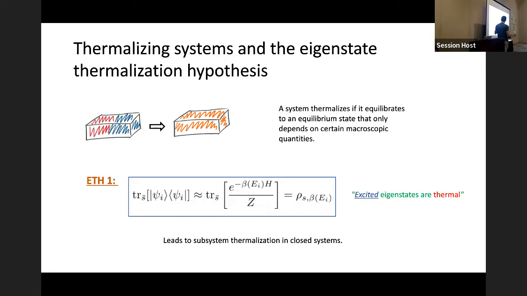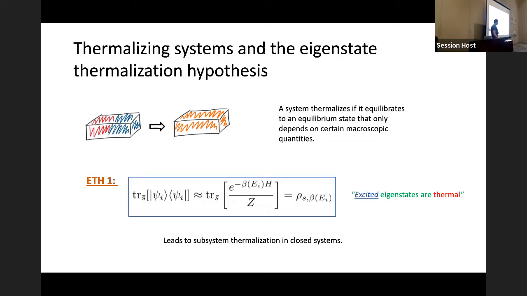And I'm going to give two versions of ETH in this talk. This first one is one that makes more sense to me. The second one is more useful in our proof. So this first one is basically you take an excited energy eigenstate of the Hamiltonian, and you look at its reduced density matrices on subsystems, and that is very, very close to the reduced density matrix of a thermal state on the full system. And so in this sense, excited eigenstates are thermal, in that all of their RDMs look thermal.